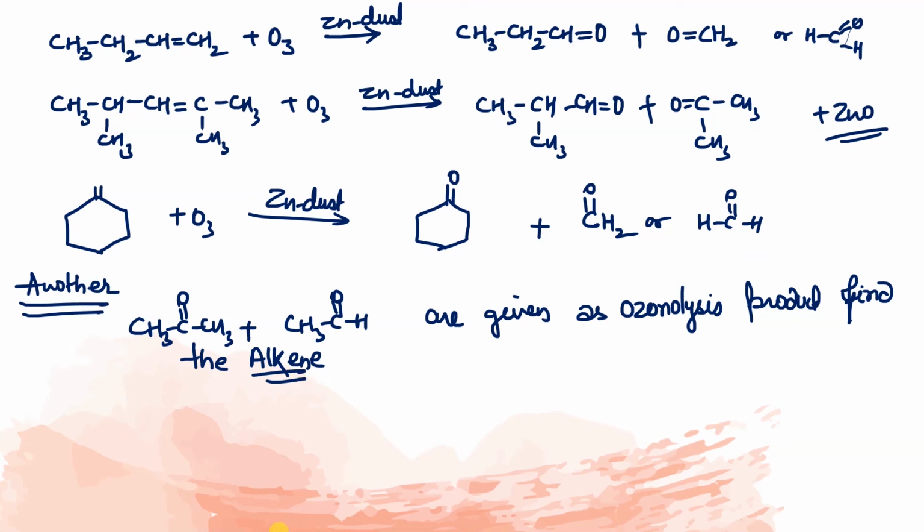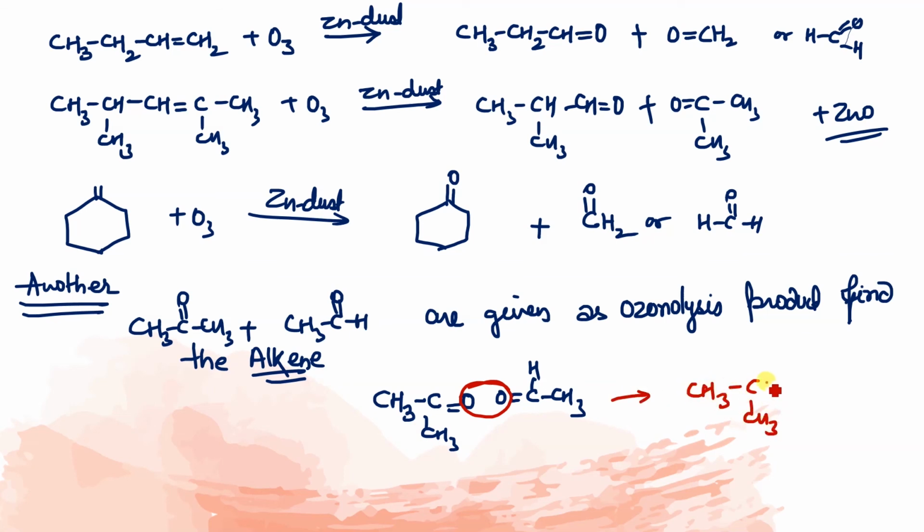Find the alkene. Okay, what to do? Nothing, just note down the given compounds as they are. What you have to do is write the carbonyl groups, the C double bond O, in front of each other. So I'm writing in front of each other like this, and the other one is C double bond O, H, CH3. In the next step, just remove this oxygen and extend the double bond, and this will give you CH3, C, CH3, double bond CH, CH3. So this is the alkene, which on ozonolysis will give these 2 products.